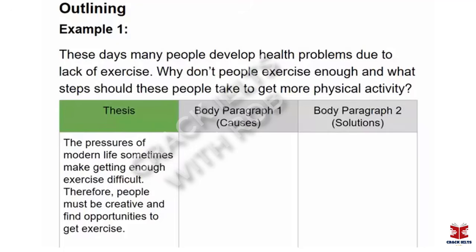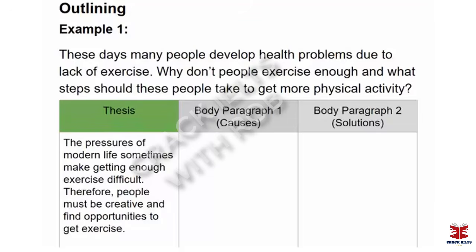All right, starting with a thesis statement here. We're going to outline for an essay with 2 body paragraphs. And in the left side, you see the kind of thesis we could use to introduce these body paragraphs. It reads, "The pressures of modern life sometimes make getting enough exercise difficult. Therefore, people must be creative and find opportunities to get exercise." Here we have a 2-sentence thesis. That's possible sometimes, especially when you're trying to split ideas like this into causes and solutions. You could write a long, complex sentence, or, as you see in this case, divide it into 2 sentences, okay?